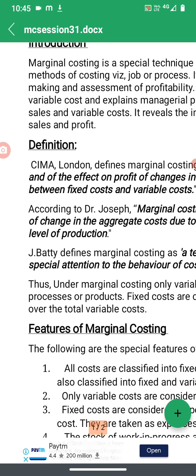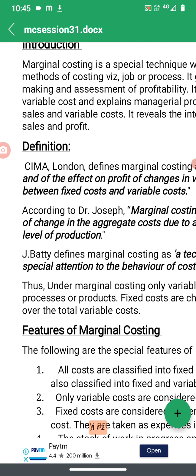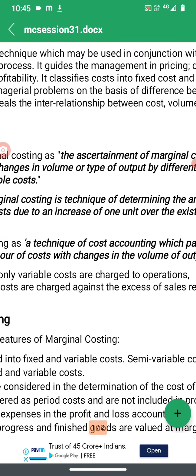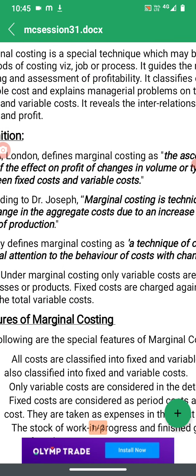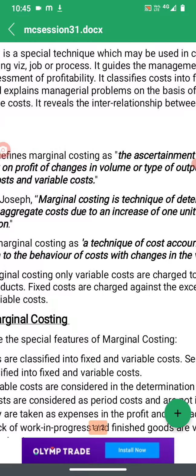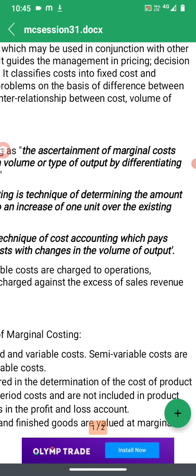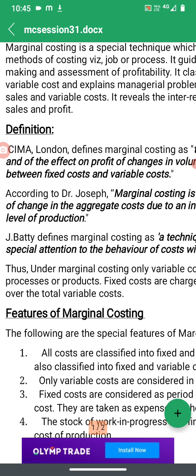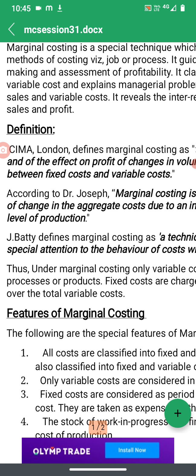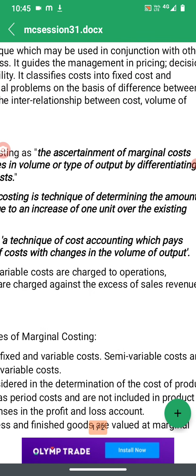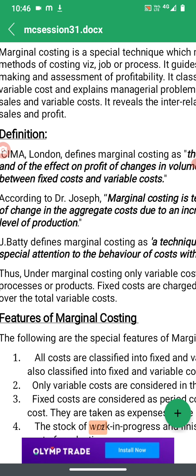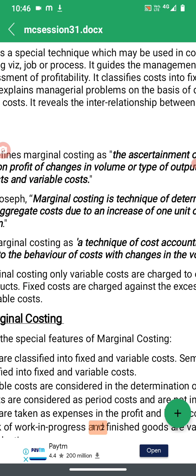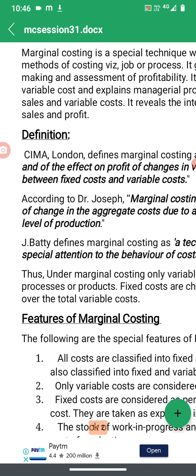So first let us understand marginal costing from the CIMA London point of view. Their definition is it's an ascertainment of marginal cost and the effect on profit of changes in volume and type of output by differentiating between fixed cost and variable cost. So the meaning of this is, we have to first ascertain marginal cost and then find out what is the effect on profit with the changes in volume by changing combinations of fixed cost and variable cost.